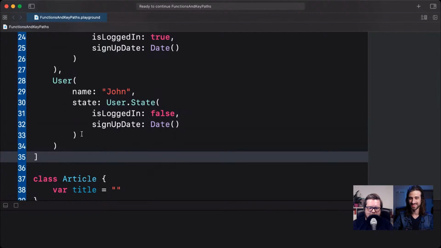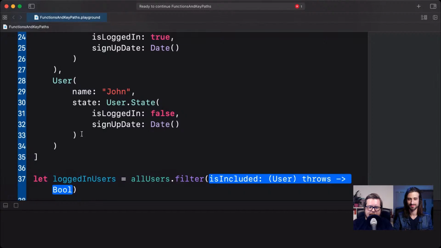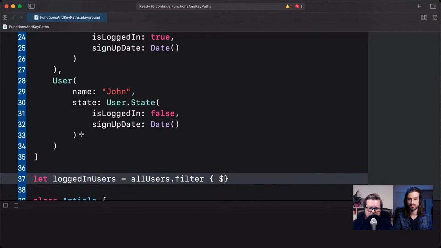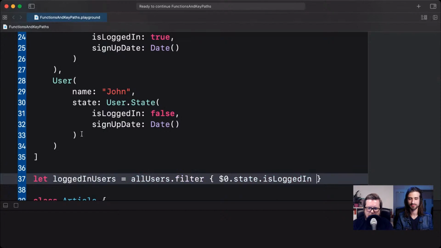All right. So let's now say that we want to only get our logged in users. We can do that using KeyPaths. We can say let loggedInUsers equals allUsers.filter. And filter here is interesting because it accepts a closure that goes from a user to a Boolean. So a traditional way of doing this would be to say $0 or user in, whatever you prefer, dot state dot isLoggedIn, right?